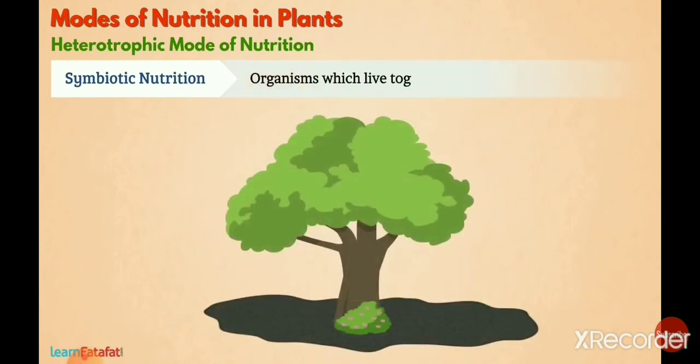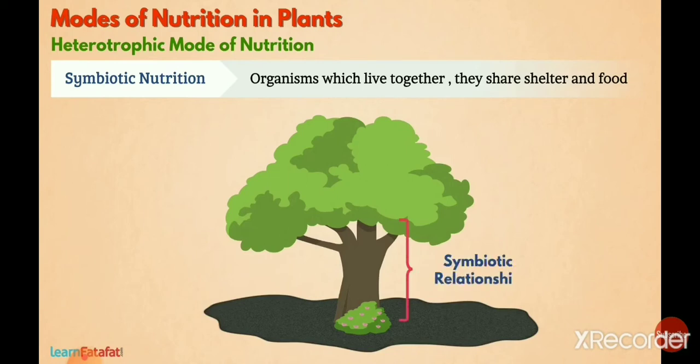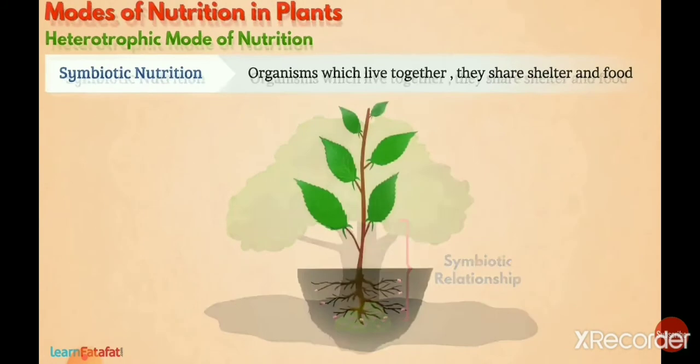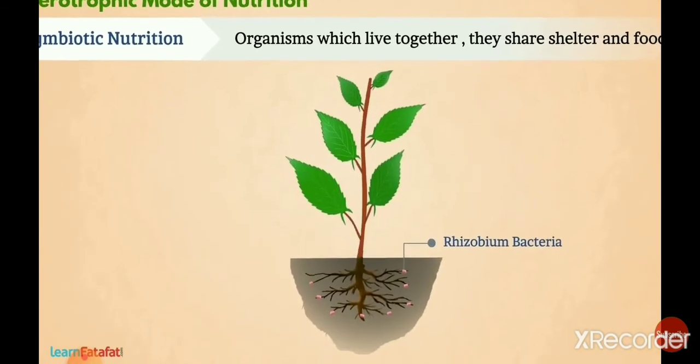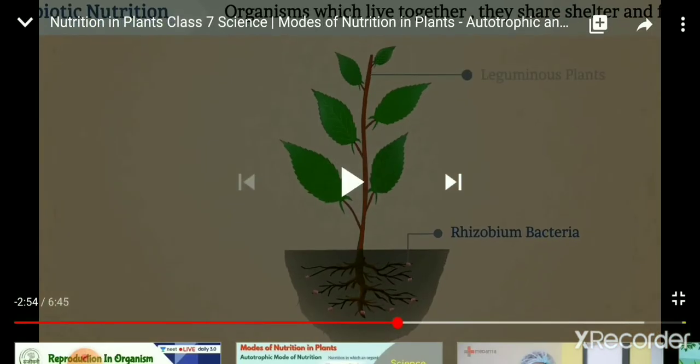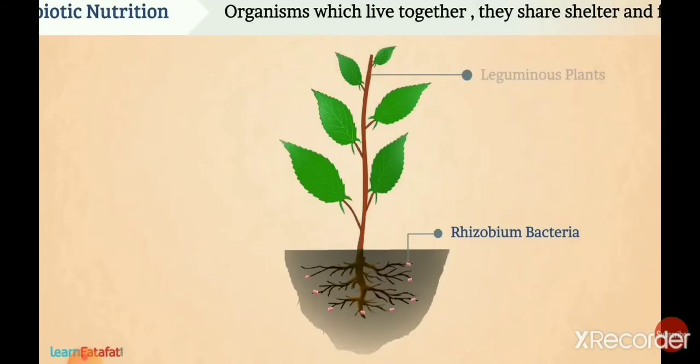So what is symbiotic nutrition? Organisms which live together and share shelter and food. Now you can see in this animation that two organisms are benefited from each other. The organisms which live in such an association are called symbionts, and the best example is lichen.